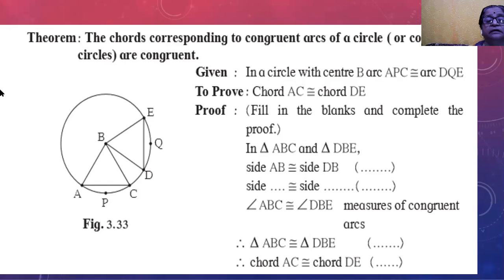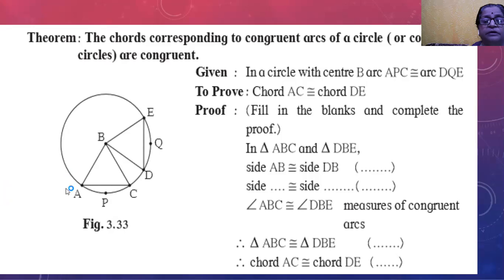The theorem sentence is that the chords corresponding to congruent arcs of a circle or of congruent circles are congruent. What is given here? Given: in a circle with center B, arc APC is congruent to arc DQE.